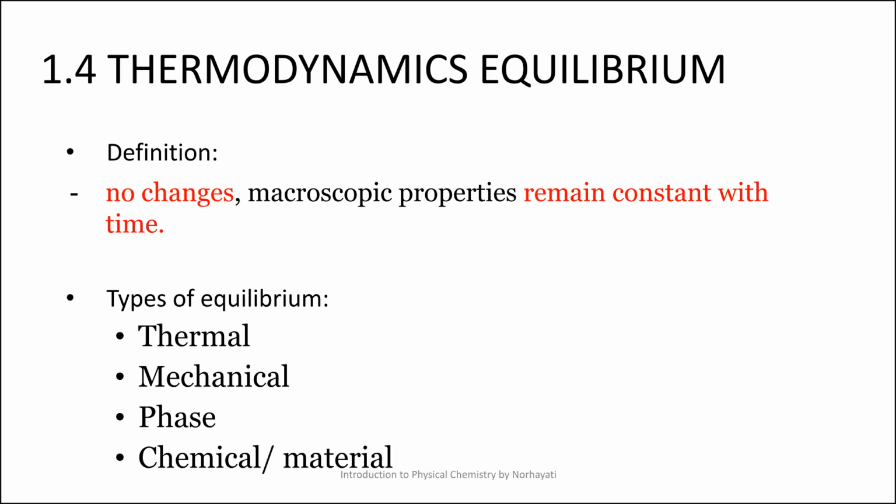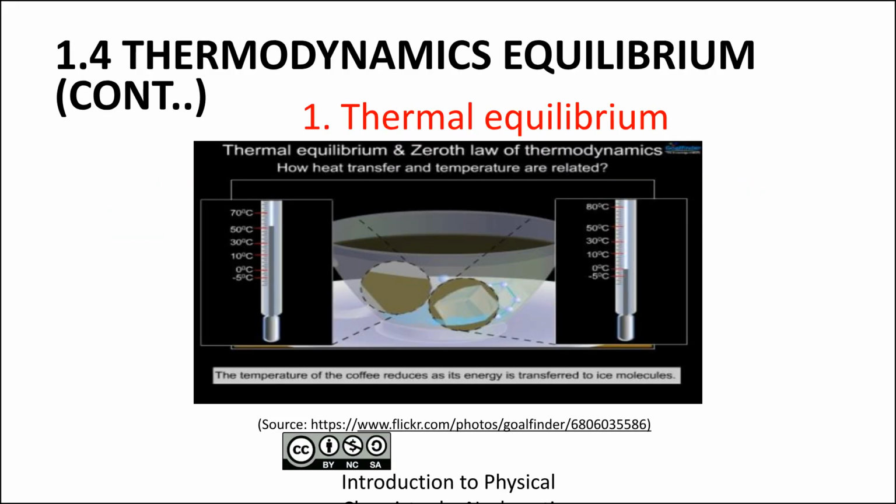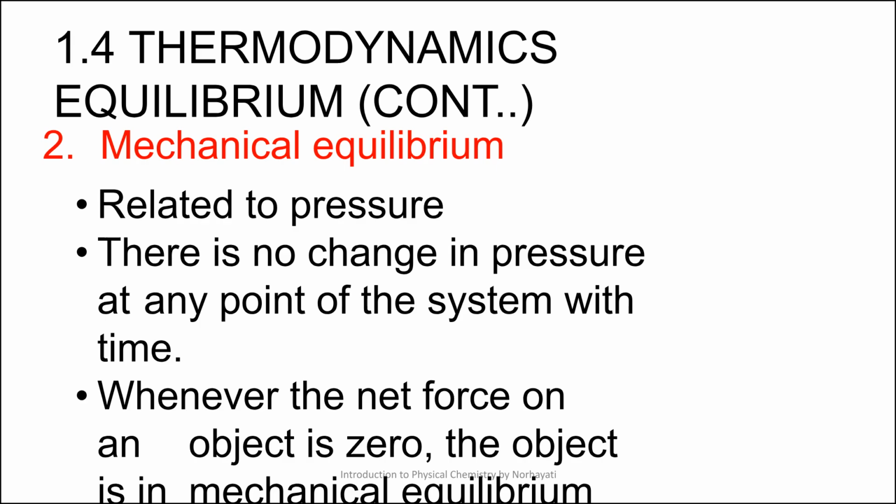Thermodynamic equilibrium is defined by no changes in macroscopic properties over time. The types of equilibrium include thermal, mechanical, phase, and chemical or material equilibrium. Thermal equilibrium exists when two systems, or a system and its surroundings, have no net heat exchange. Mechanical equilibrium relates to pressure.